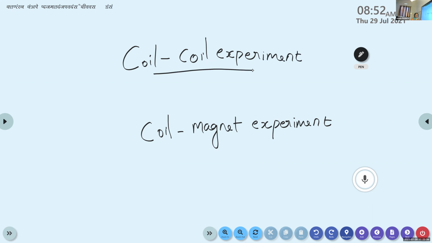First one is the coil-magnet experiment. Now we are going to perform the second, that is the coil-coil experiment.